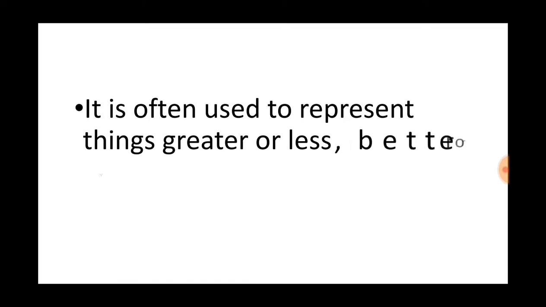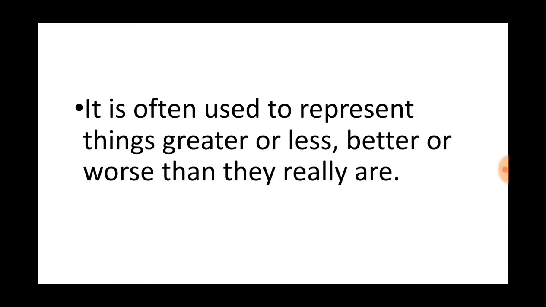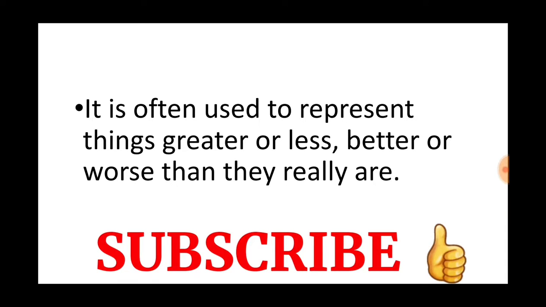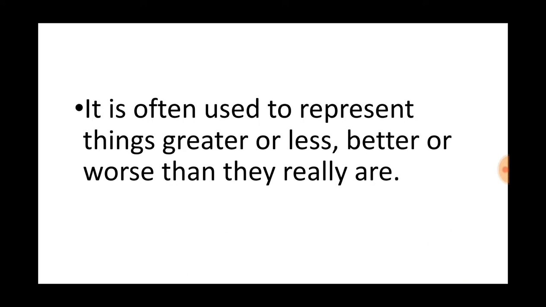So it is often used to represent things as greater or less, better or worse than they really are. This is the way to exaggerate something. I told you, by making it an overstatement, by exaggerating it. How do you exaggerate? By representing the things as greater or less, better or worse than they really are.